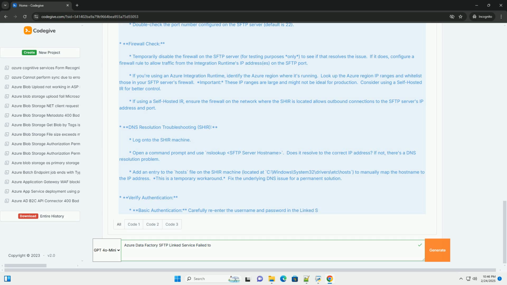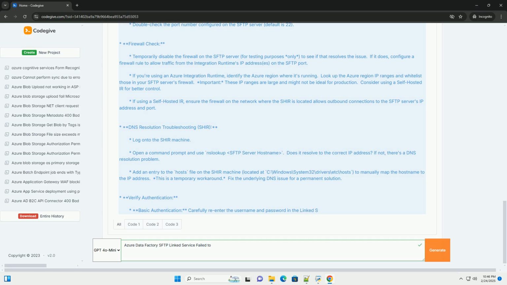Corrupted SSH key: the private key file has been corrupted. Incorrect passphrase: the passphrase entered in the linked service is incorrect. Azure SSH key configuration: the self-hosted integration runtime doesn't trust the SFTP server's host key, the SSH fingerprint. This is a common issue with Azure. User mismatch: the private key doesn't correspond to the user configured in the SFTP server.